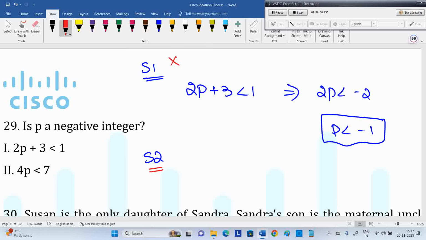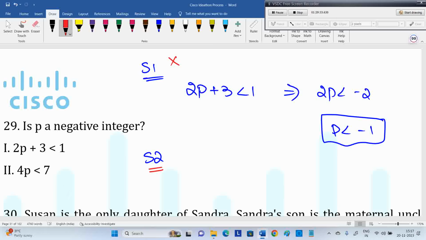Suppose, my dear friend, the same question if I put like this: 2p plus 3 equal to 1. Then p equals minus 1, a negative integer, true. Statement 1 alone true. Instead of less than, if it is equal, then you go with statement 1 alone sufficient. Here also, 4p equal to 7 instead of less than means p is 7 by 4, which is 1.75. It's not an integer in fact, so no.